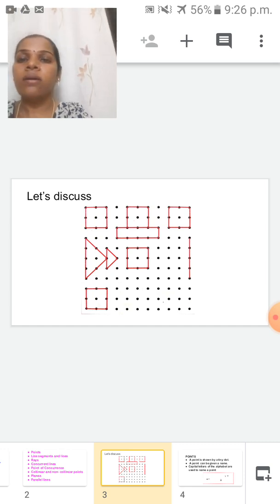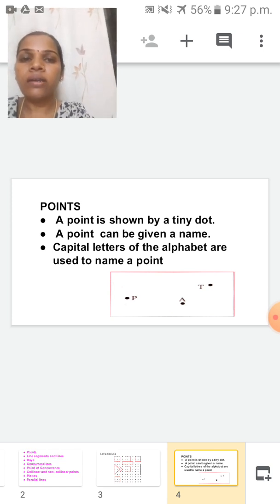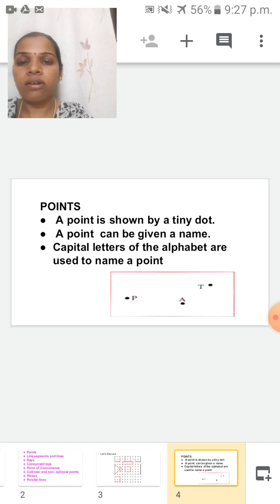The first term is what? Point. So a point is a tiny dot. What is the definition of point? A point is shown by a tiny dot. See here, this rectangular box. How many dots are here? 3. Hereafter you don't say this is a dot. In geometry lessons, one particular word is there in mathematics, that is called what? Point. How many points are here? 3 points are here. So a point is shown by a tiny dot.